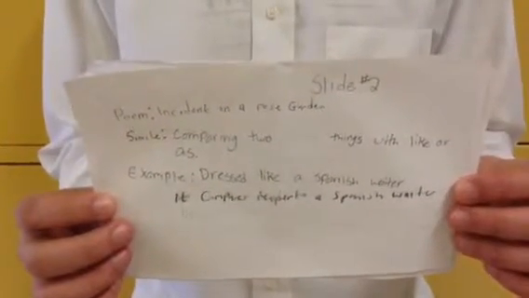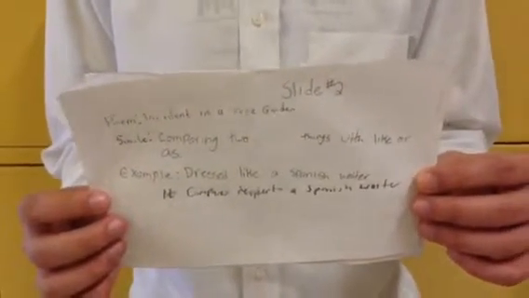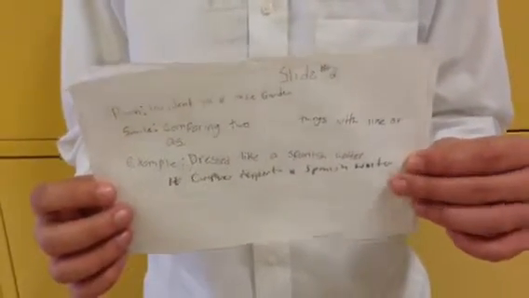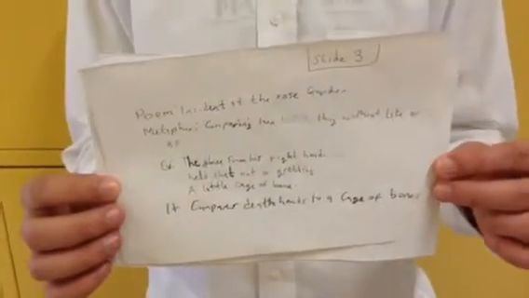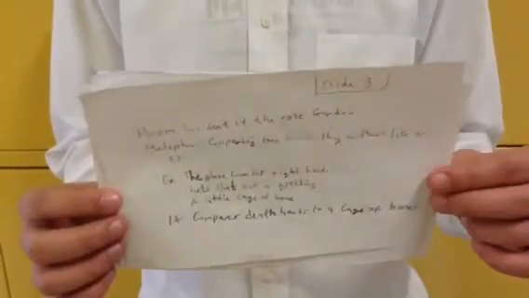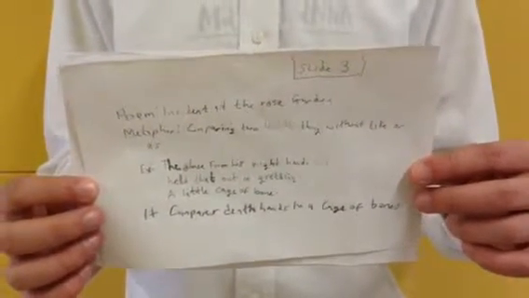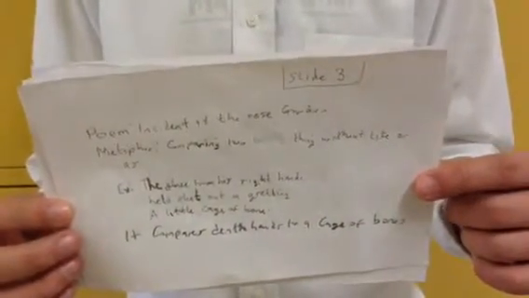In Accident in a Rose Garden, there is a simile, comparing two things with like or as. For example, in the poem, "dressed like a Spanish waiter," he compares the reaper to a Spanish waiter. In the same poem, it uses metaphor too, comparing two things without like or as. "The glove from his right hand held that out, revealing a little cage of bones." It compares dead hands to a cage of bones.